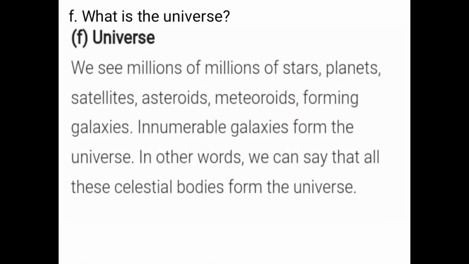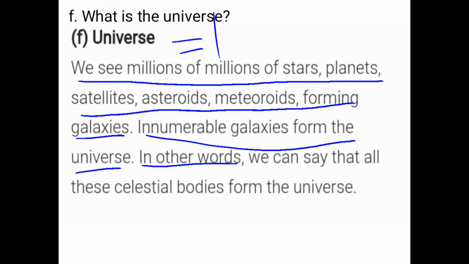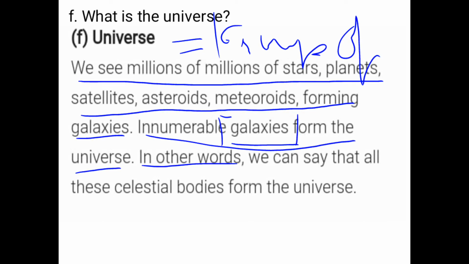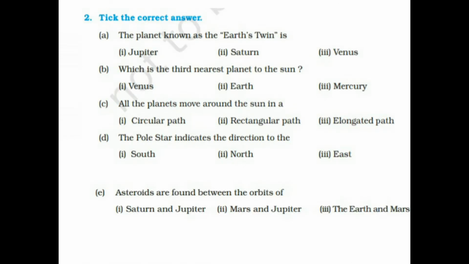Now what is the universe? This is the 6th question. We see millions and millions of stars, planets, satellites, asteroids, meteorites forming galaxies. Innumerable galaxies form the universe. In other words, the universe means a group of galaxies, not stars, a group of galaxies. Now let's see the fill in the blanks and MCQs from the NCERT book.